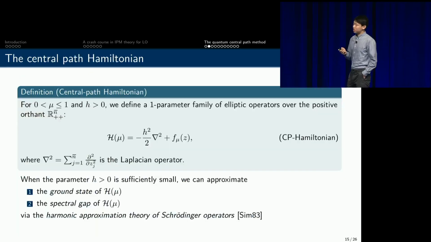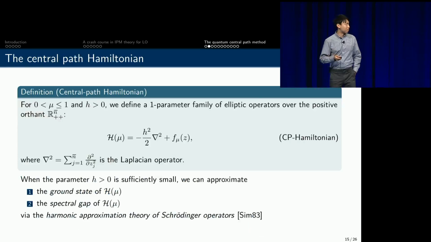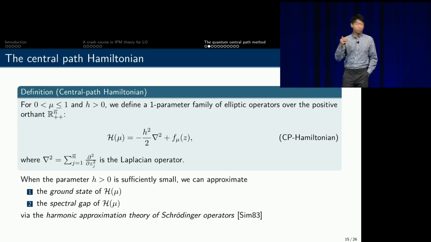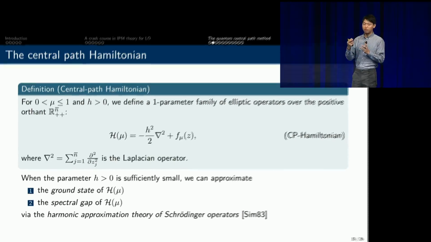So here's our formal definition of this central path Hamiltonian. We consider the so-called Schrödinger operator. It is a differential operator defined in the real space, acting on functions in the real space. We have this Laplacian part, which represents the kinetic energy of the quantum system, because the Schrödinger operator can be understood as something characterizing a quantum system. And we use this f of mu function as the potential field. So here we introduce this h parameter because we want to stay close to the zeros or minimizers of this f of mu function.